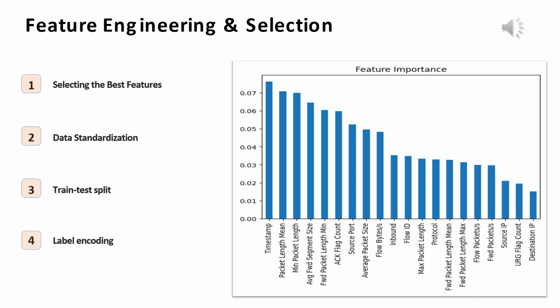Now I will talk about feature engineering and feature selection. Firstly, we use the extremely randomized trees classifier, or extra trees classifier, to select our best 20 features to be used in model training later. Secondly, we perform data standardization to standardize the range of our features of the input set. Thirdly, we split our dataset into a training set and a test set. And finally, before moving into model training, we implemented label encoding to convert all our categorical columns into numeric ones appropriate for the model. At the moment, data is ready for the machine learning model, and now Muhammad Hani will talk about model building, evaluation, and fine-tuning.